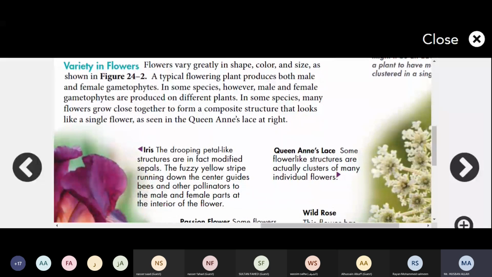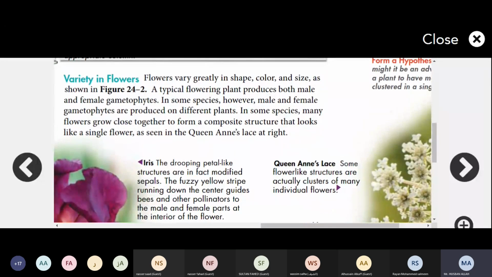Now we will study what variation or variety in flowers is, right? How variation will come in the flowers. Different types of flowers we have, right? So how these variations come, as we will study now, the variation which comes in the flowers.